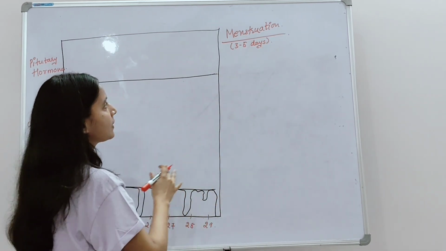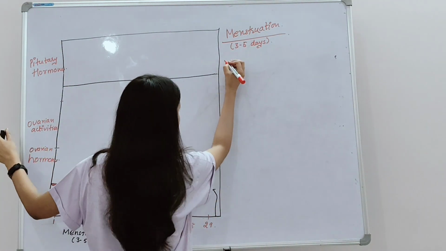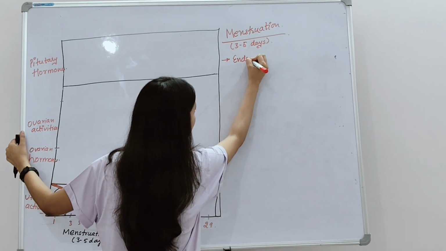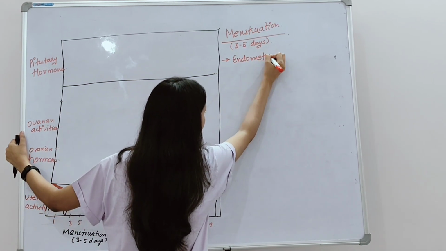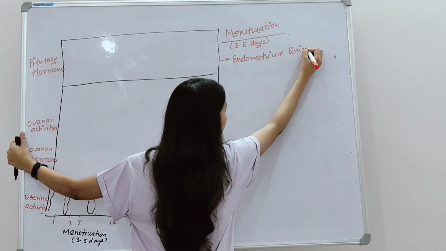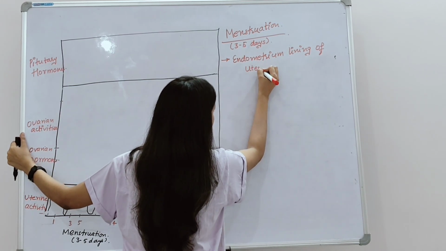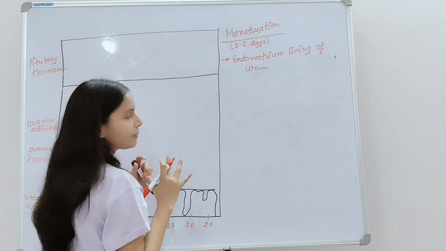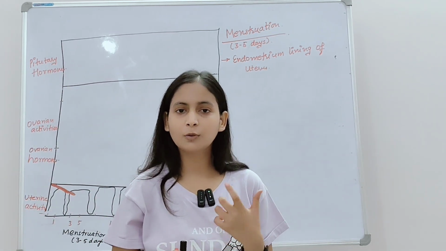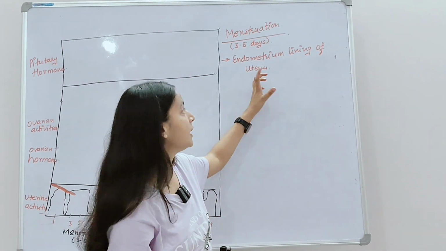Okay, so what are the things actually happening in menstruation? We will see that in menstruation, at this point of time, the endometrial lining of the uterus is affected. So the endometrium lining we have seen in our earlier class, it is responsible for the implantation.